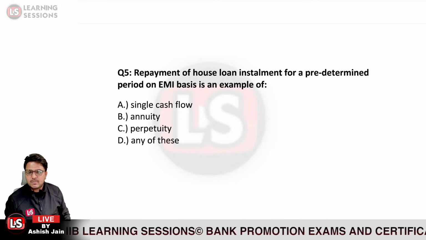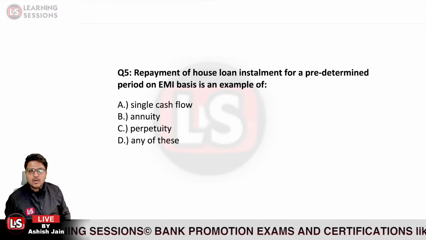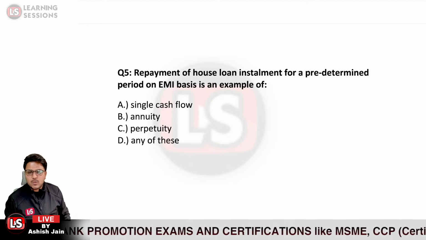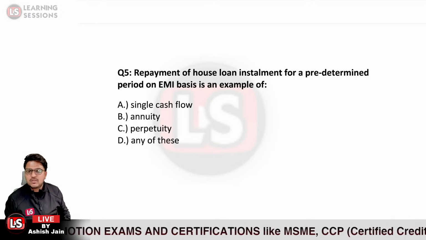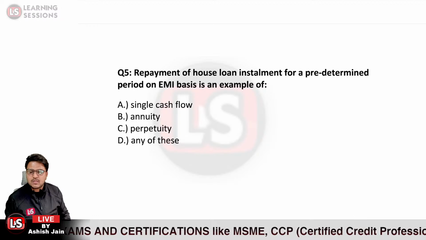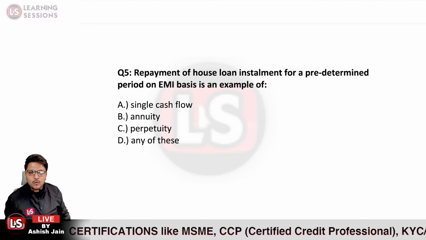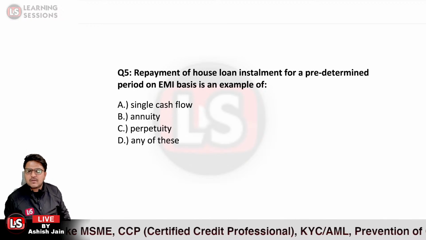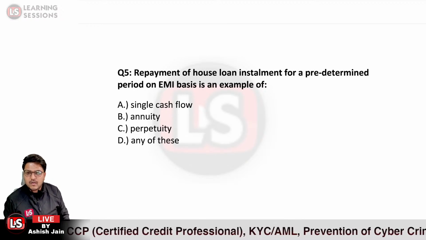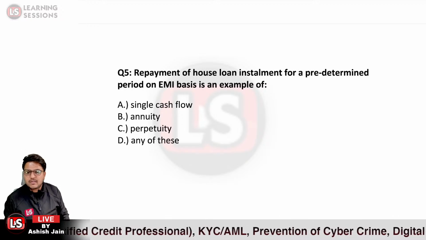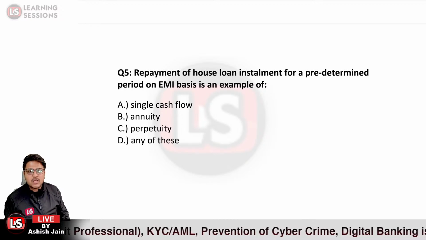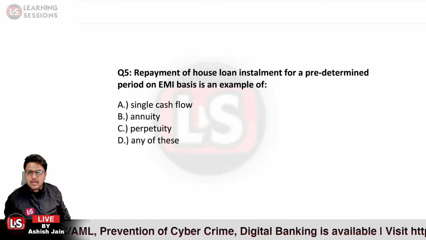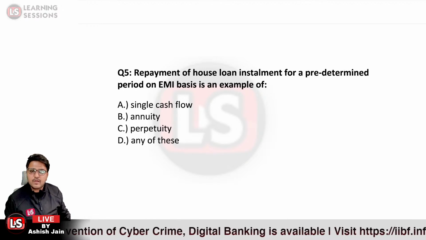Question number 5 is quite simple. It is single cash flow, or annuity, or perpetuity, or any of the above. Single cash flow is where only one flow is there. Either you are paying the amount or receiving the amount. And what do you mean by annuity? Where there is a series of payments, or you're receiving a series of payments over a fixed period of time at regular intervals. That is related to annuity. So in case of housing loan EMI also, you're paying a fixed amount over the tenor. That is basically an example of annuity.